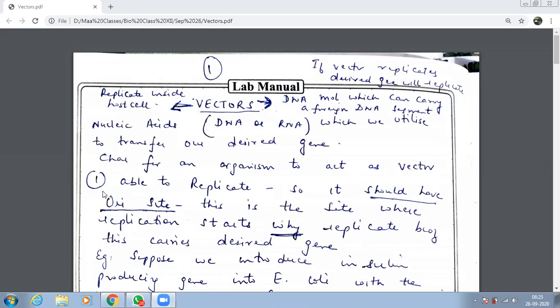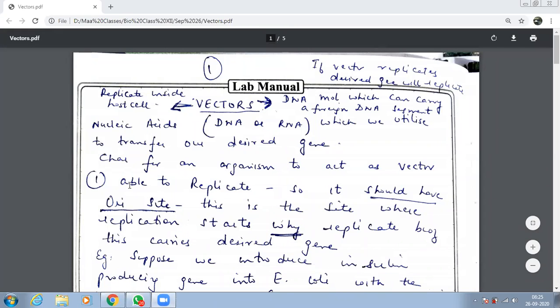See on the screen the first quality. Please read out loudly what is the first quality. Able to replicate. It should be able to replicate. Now, able to replicate का मतलब it should have this ORI site, because ORI site is the site जहाँ पे replication start होती है. Is it okay? So obviously, if we wanted to replicate, तो उसके अंदर which site should be present? ORI site should be present. And why this site should be present? Because this is the site where replication starts.